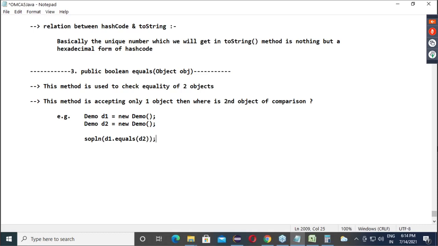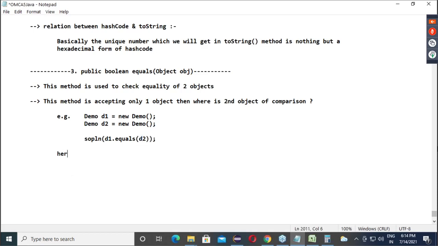So here, who is the first object? Who is calling the method? Who is the second object? The one which exists in the parenthesis. Get the point?